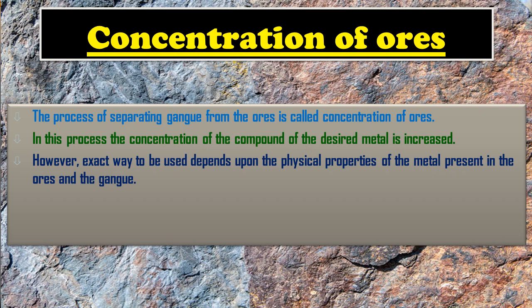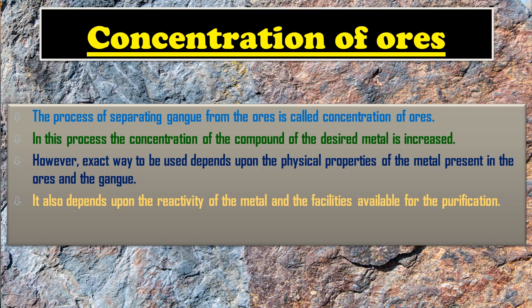So that means depending on the physical properties and reactivity, different methods are used to separate the ores and gangue from the metal. It also depends upon the reactivity of the metals and the facilities available for the purification. So based on their physical properties and reactivity, different methods are used for concentration.